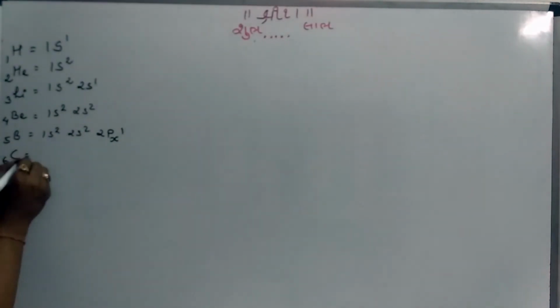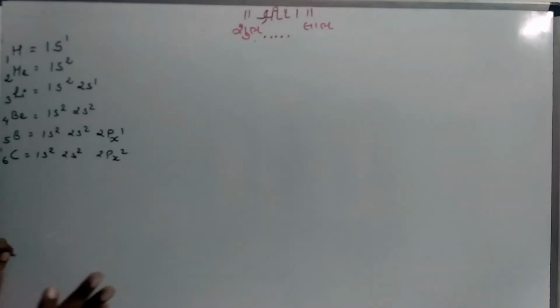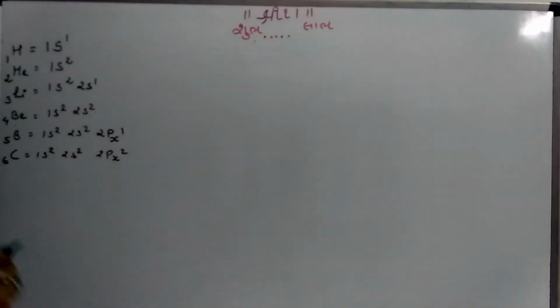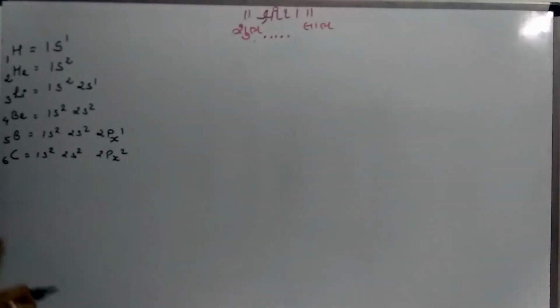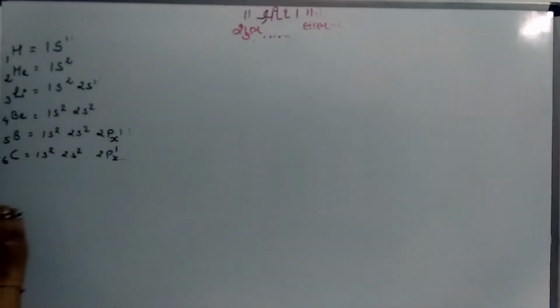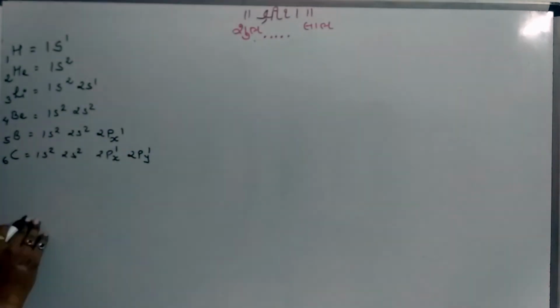After boron, that is carbon, so 1s2, 2s2, 2px2. When we first time write this configuration, obviously we will do like this. But keep in mind, Hund's law says that the pairing of electron in various suborbitals of an orbit takes place after each orbital is half filled or singly occupied, right? That means the suborbitals of p will get one more electron, so configuration becomes 1s2, 2s2, 2px1 and 2py1. Okay, don't write down 2px2.